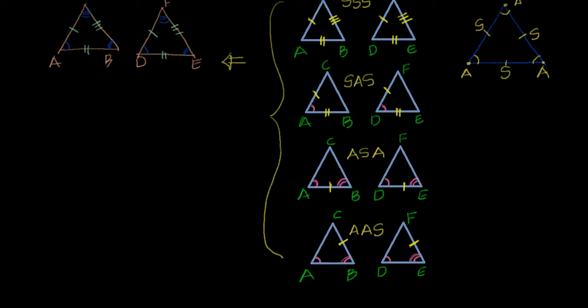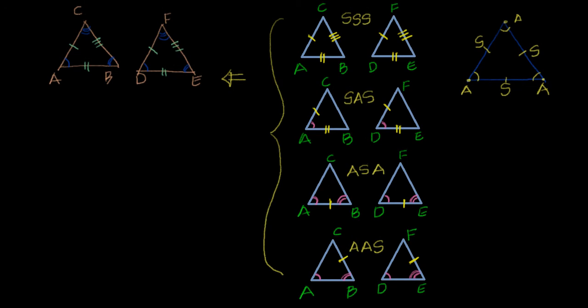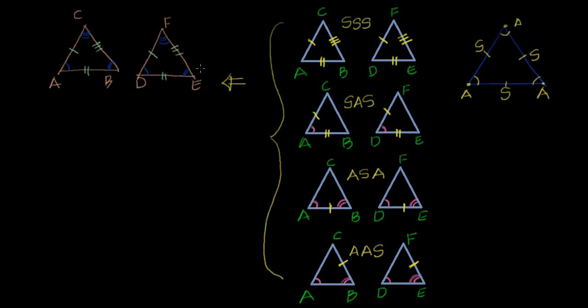I am just giving you the summary of how this looks. Now, why do we need to do that? Because in the problem they may not give the complete information by which you can say AC equals DF, AB equals DE and BC equals EF, and also angle A equals angle D, angle B equals angle E and angle C equals angle F, which may not be possible. You got it, right? So whatever information we have, based on the information given in the problem, if you are able to prove that one of these postulates is satisfied by those two triangles, then directly it's nothing but the two triangles are congruent.